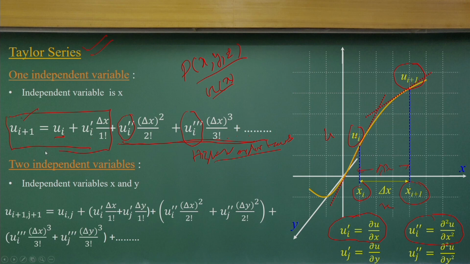These are the higher order terms, which are much less than these, as you can see that delta x square is there, delta x cube is there, and this value becomes much smaller as we go to higher orders. So, we neglect that part, and if I am approximating any function at the u i plus 1 location, it will be ui plus the first gradient del u by del x times delta x. That is what I am trying to say.